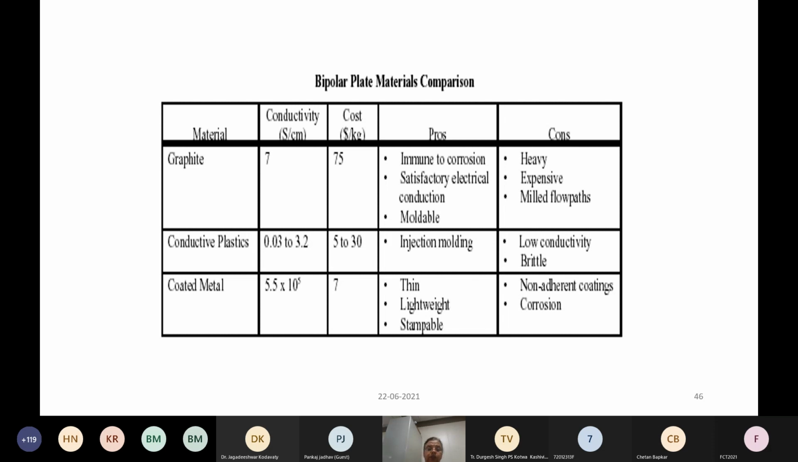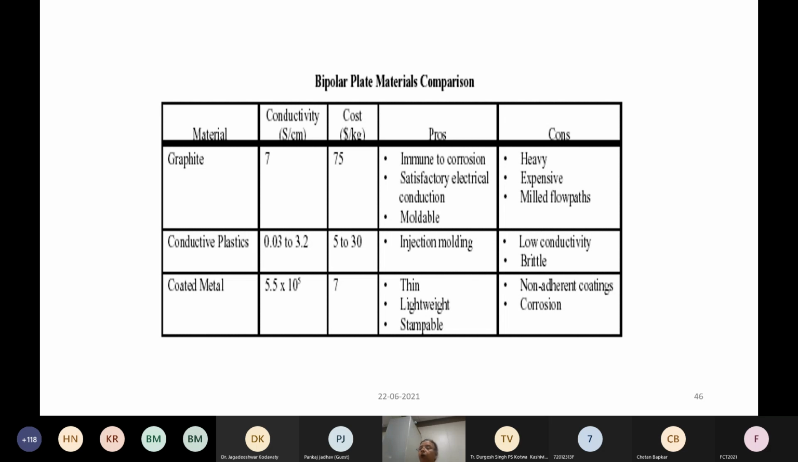Graphite, of course, offers immunity to corrosion, good conductivity, moldability, everything. Whereas the cons are that it is heavy, thicker parts need to be formed, and it's more expensive. And you can also have conducting plastics. Basically they are carbon filled plastics, which can be easily injection molded, so cost reduces. However, because of the plastic present, it is low in conductivity.